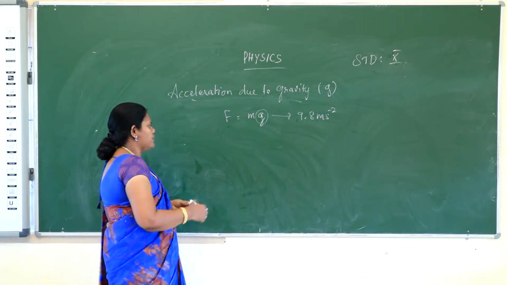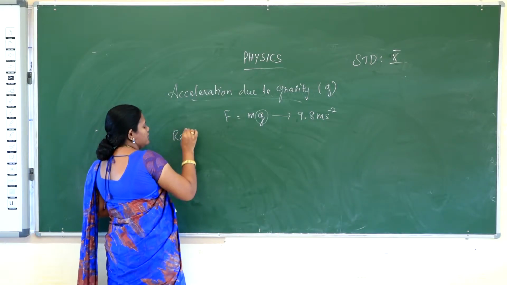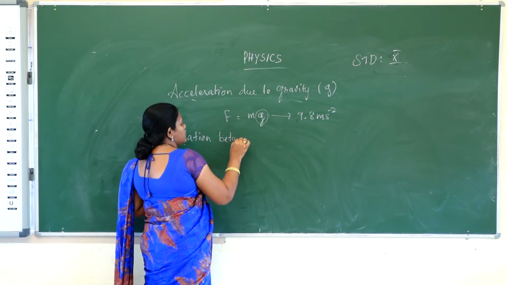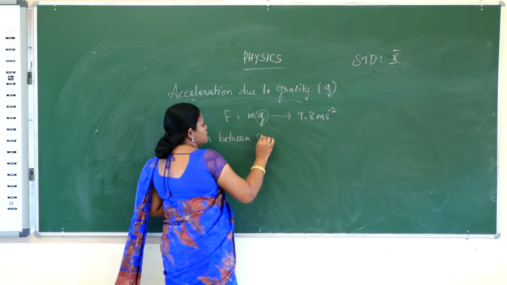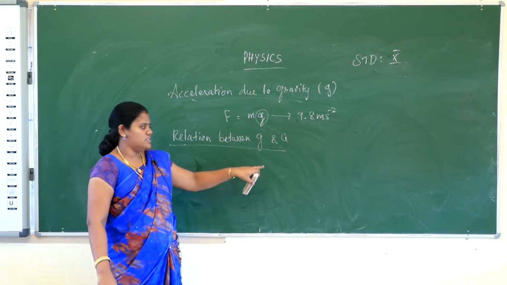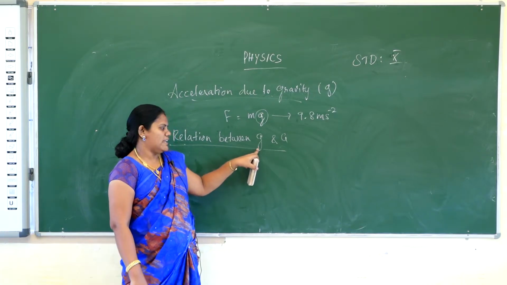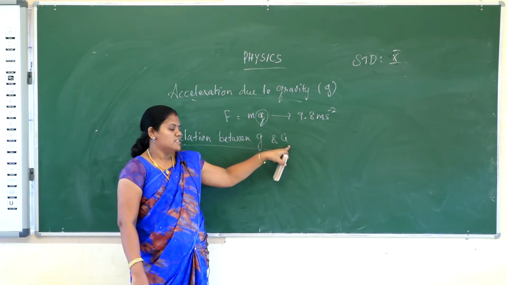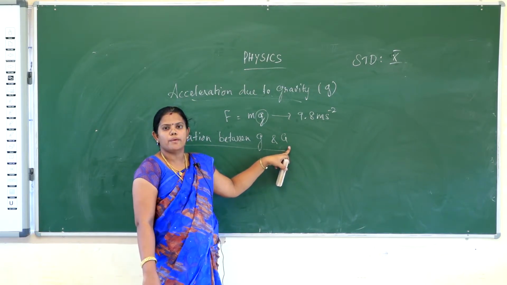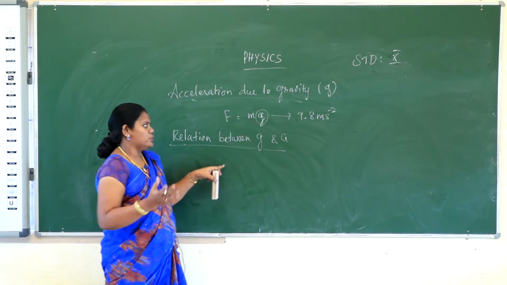Next, the relation between g and G. g is the acceleration due to gravity and G is the gravitational constant. The value of g is 9.8 meter per second square, and the value of G is 6.67 into 10 power minus 11 Newton meter square kilogram power minus 2. So how will you relate the two?